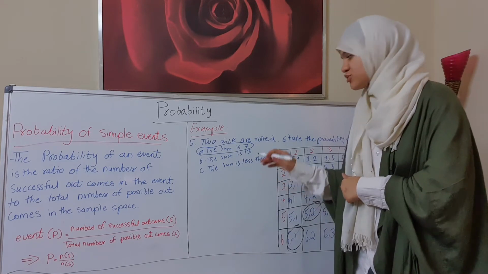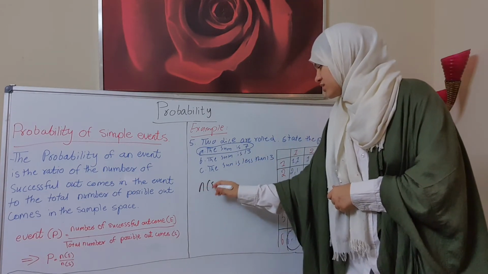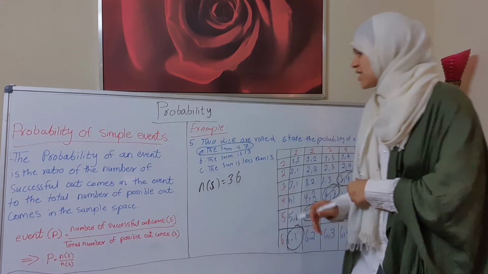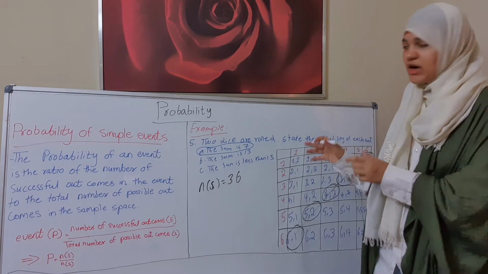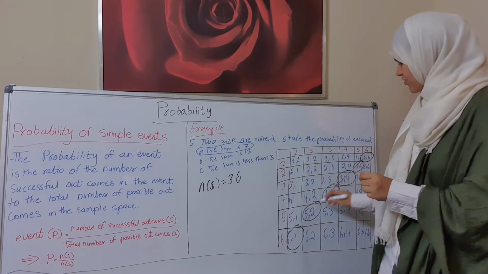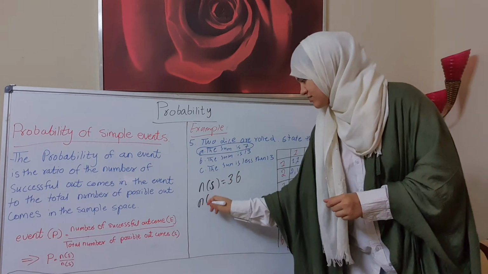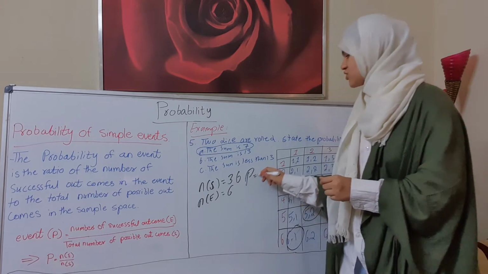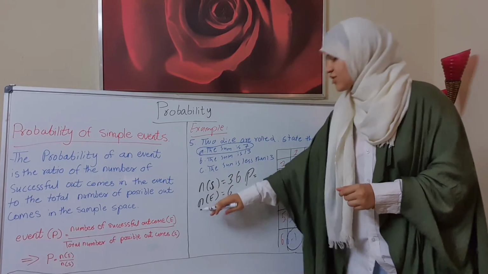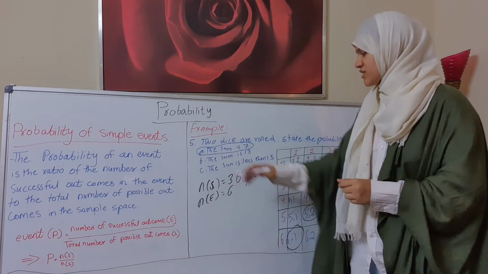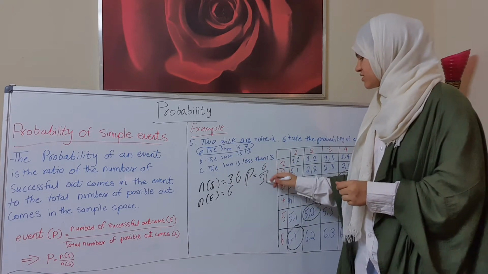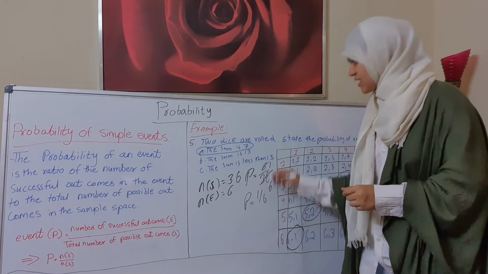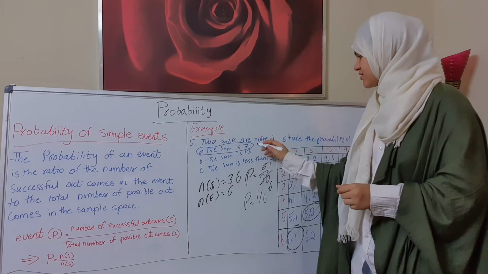The total number of possible outcomes is 36, and the number of successful outcomes is 6. So P is equal to the number of successful outcomes over the total number of possible outcomes, which is 6 over 36, divide here by 6 and here by 6. So P is equal to 1 over 6. That means the answer for A is 1 over 6.